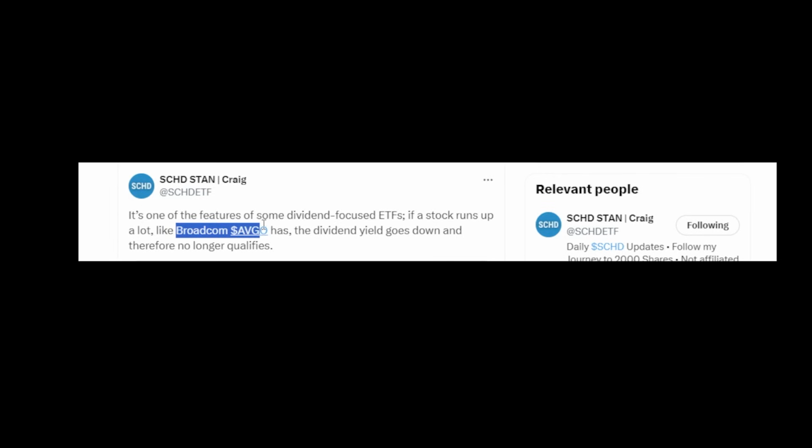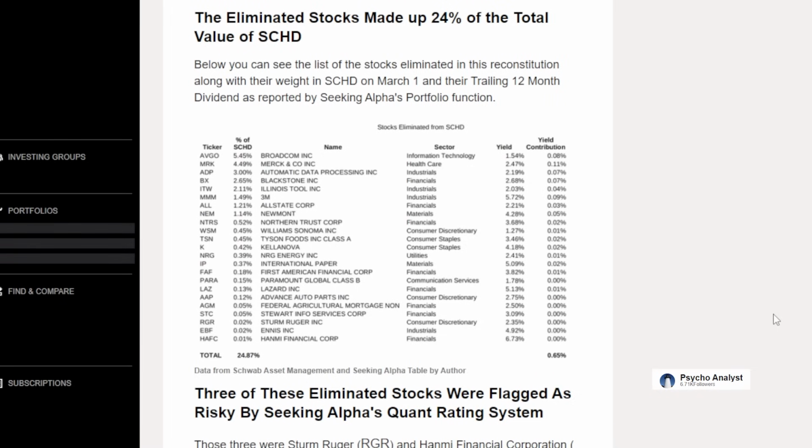For example, Broadcom, AVGO, has done really well over time, and pretty much every single SCHD holder has been a big fan of the fact that SCHD did hold some Broadcom. But over time, if a stock runs up enough, the dividend yield is of course going to shrink, which no longer allows it to remain within the index that SCHD follows. But now to get to the interesting part.